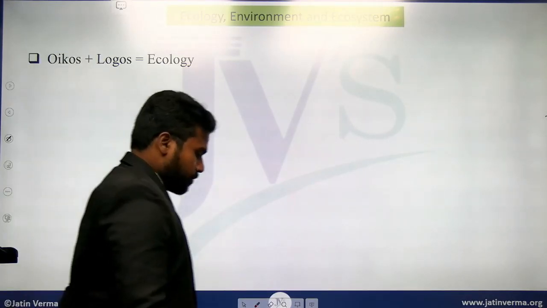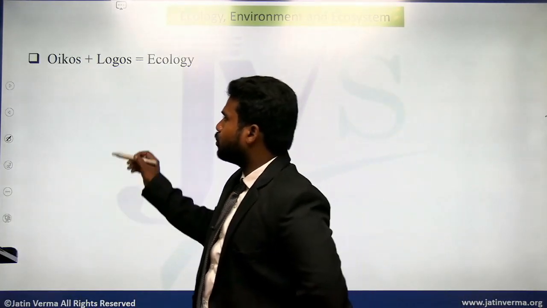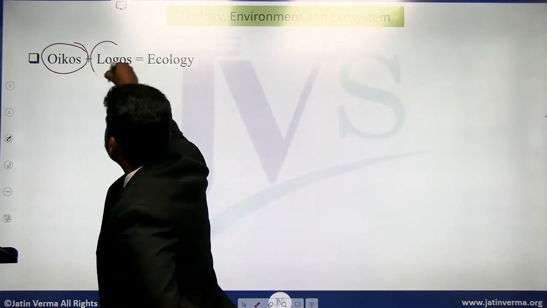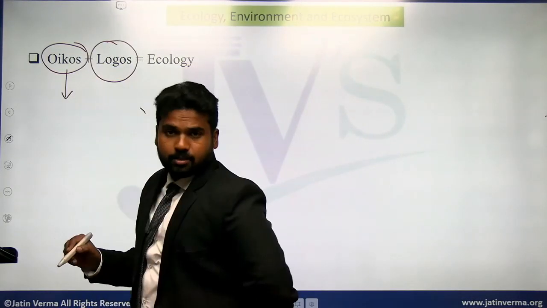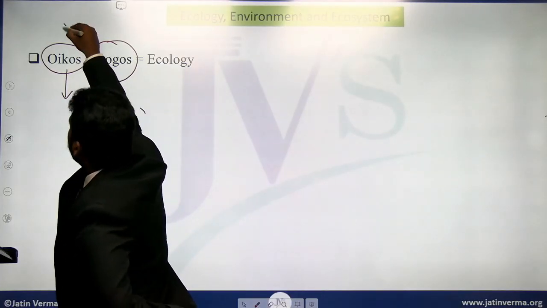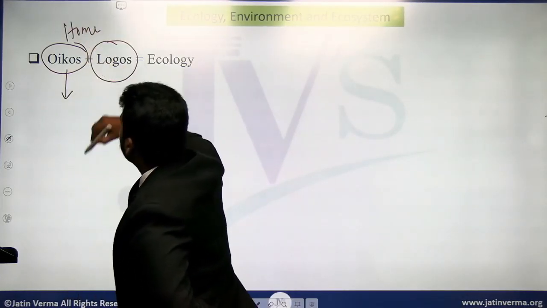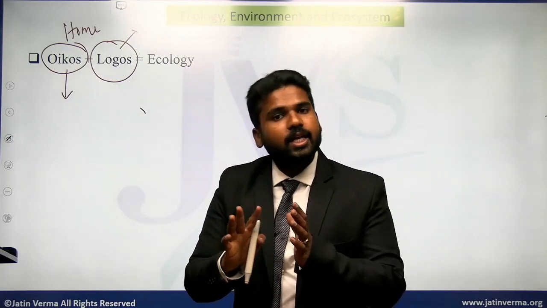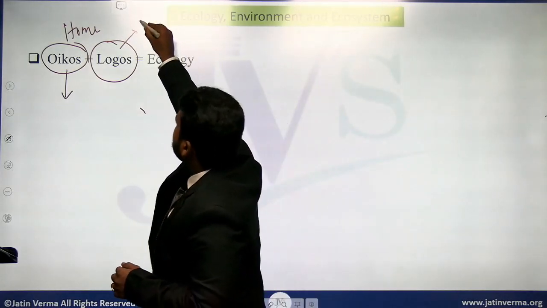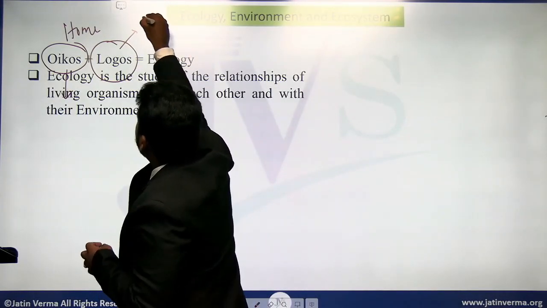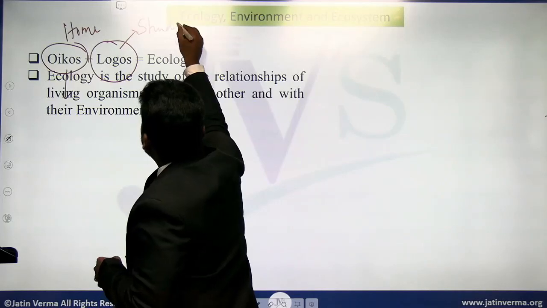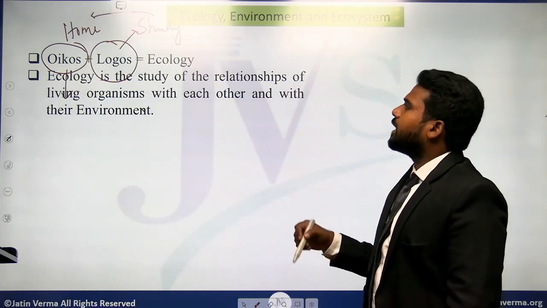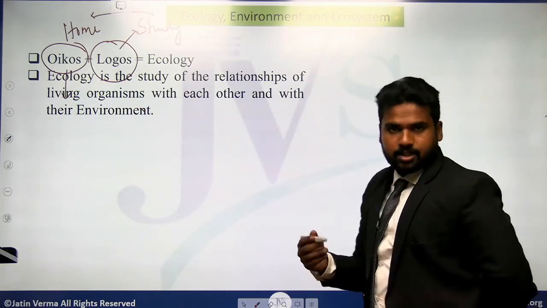Now let us look at what is ecology, then what is environment, what is ecosystem. See, ecology comprises 2 terms. One is oikos and another one is logos. Both of them are Greek terms. Oikos means home, and wherever you see this word logos, it means study of something. Together, ecology is the study of home, in a simple sense.